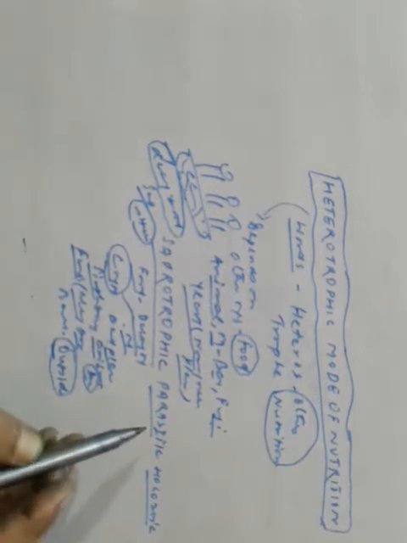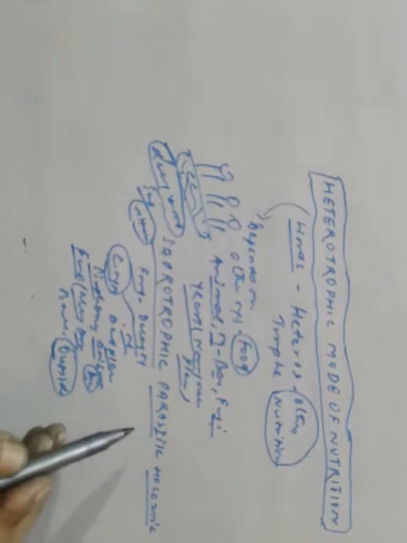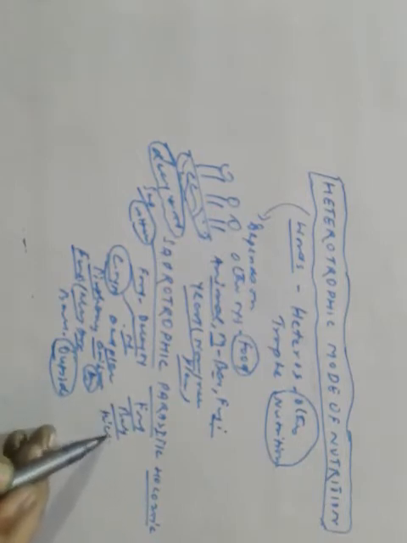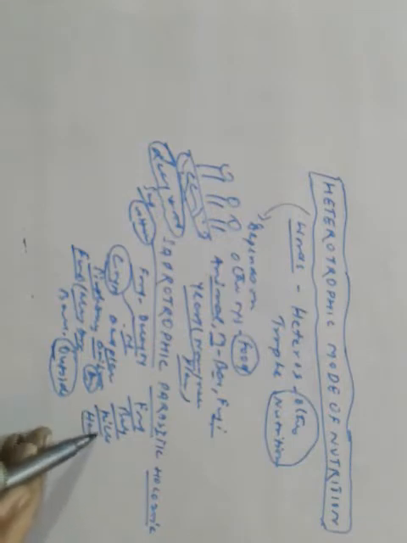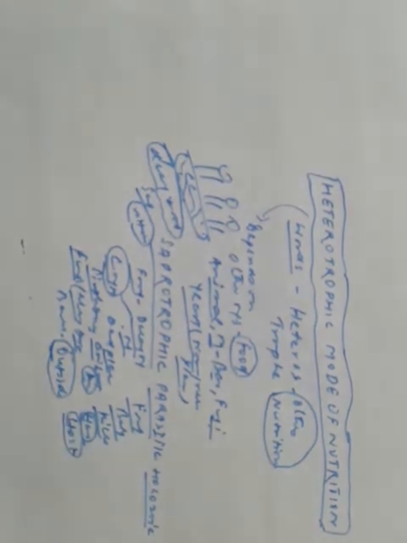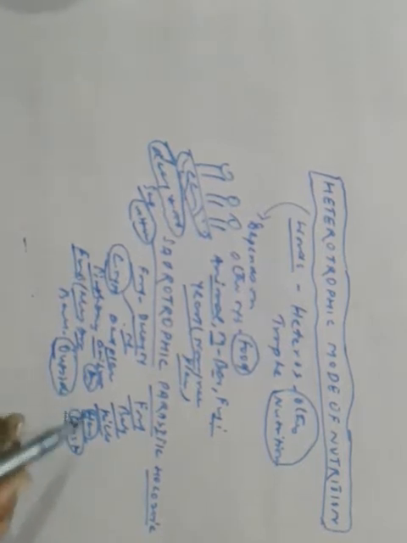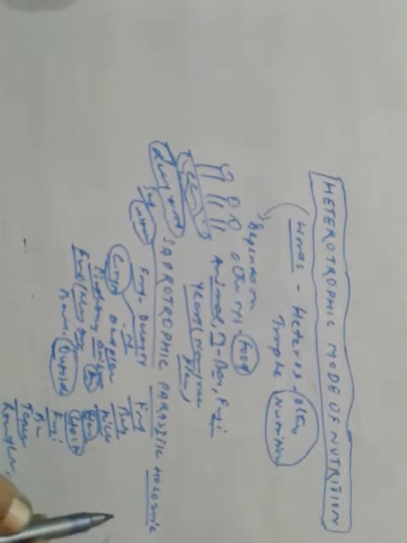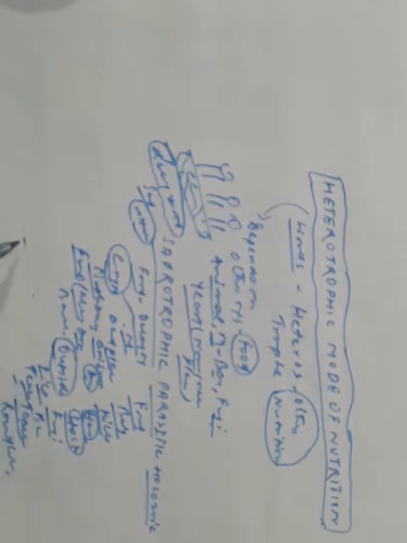Parasitic nutrition. It is such a mode of nutrition in which an organism derives its food from the body of another organism without killing it. It harms the organism but doesn't kill it. The organism which suffers is known as the host, and the organism which benefits is known as the parasite. It is found in many fungi and bacteria, and also in tapeworm, roundworm, lice, ticks, etc.